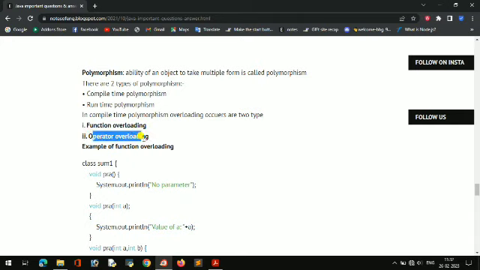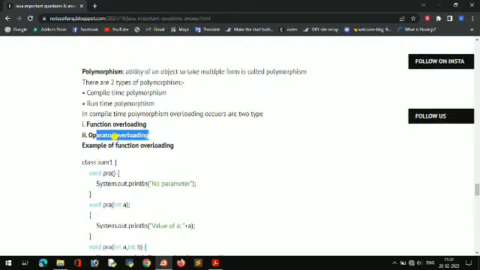Next is operator overloading. This is generally asked normally. What is function overloading? What is operator overloading? Function overloading means just simple: the same function written several times, just passing different parameters. That is called function overloading. Operator overloading I will tell now.